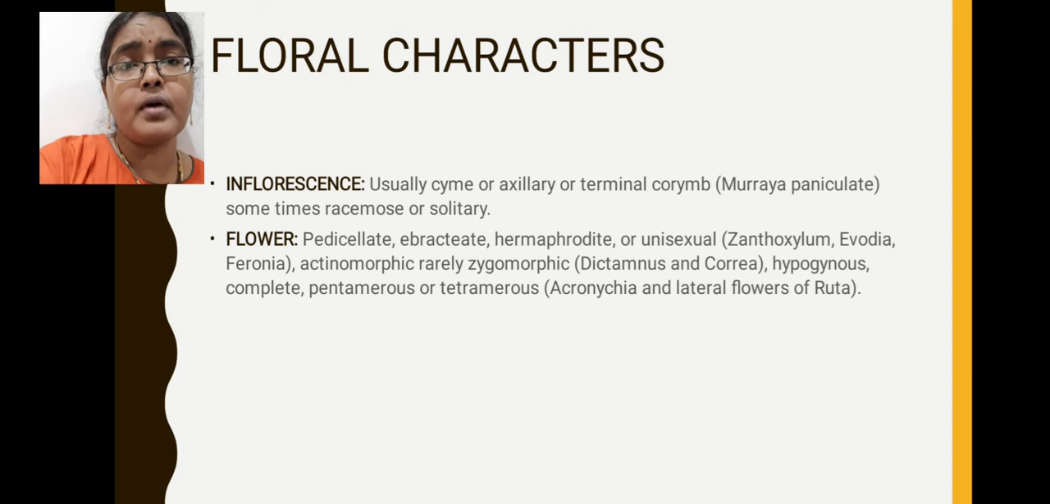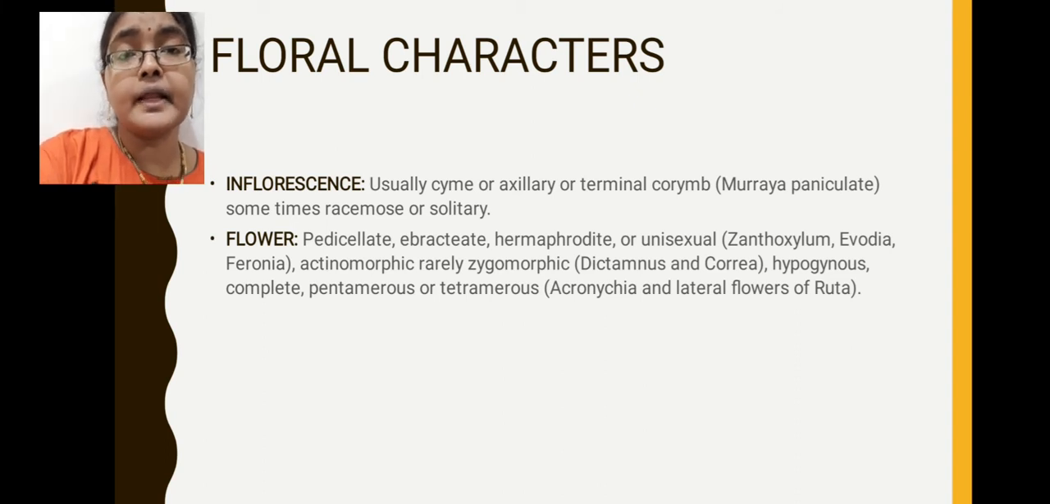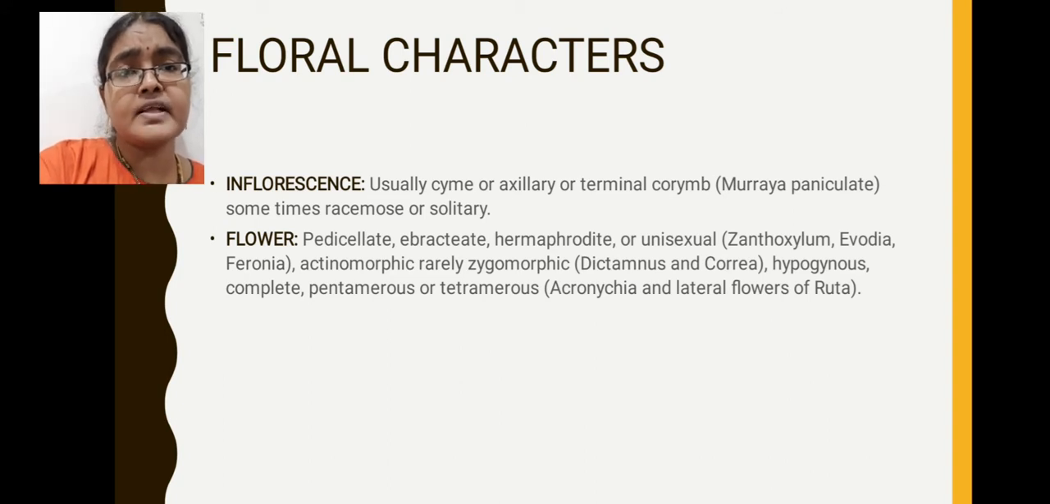Flower is actinomorphic. That means the symmetry is actinomorphic symmetry. Actinomorphic symmetry means if you cut the flower in any plane, you will get two equal halves. Rutaceae family members show actinomorphic symmetry as a common feature. Rarely zygomorphic symmetry is also observed, for example in Dictamnus and Correa species. In these members you will see zygomorphic symmetry, but it is a rare feature.